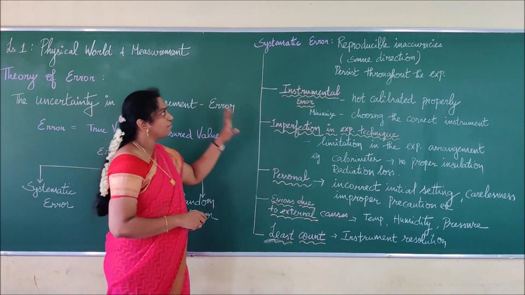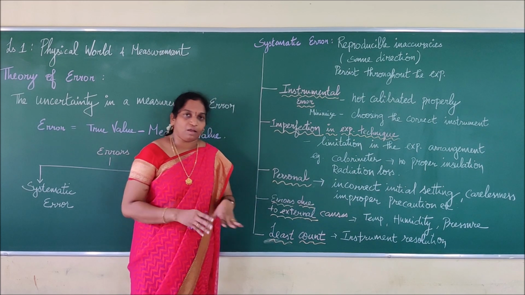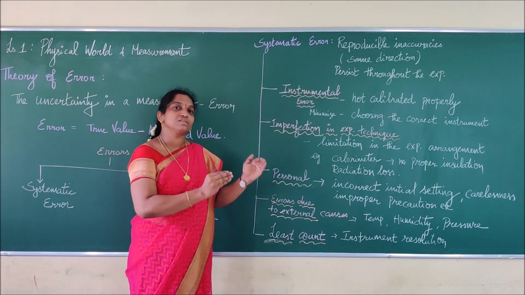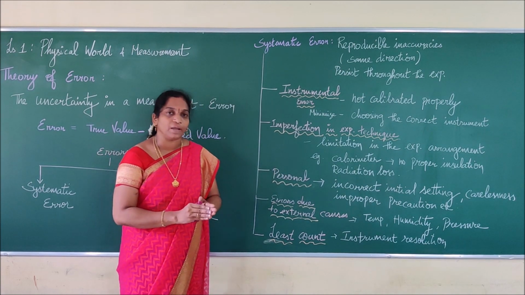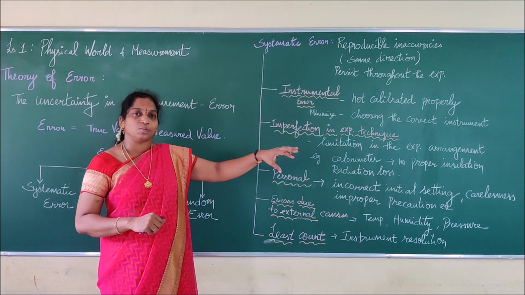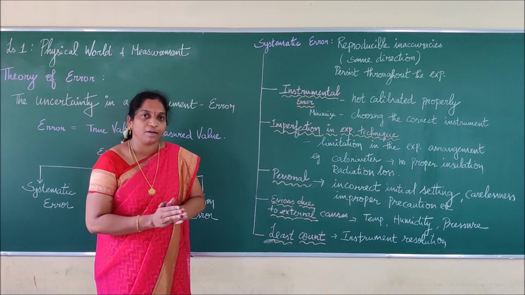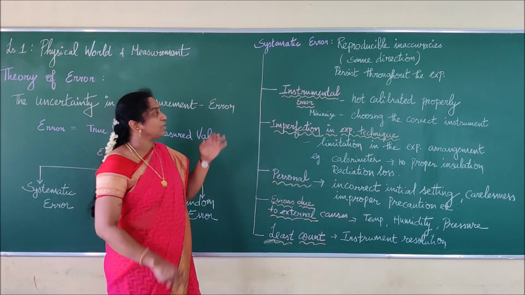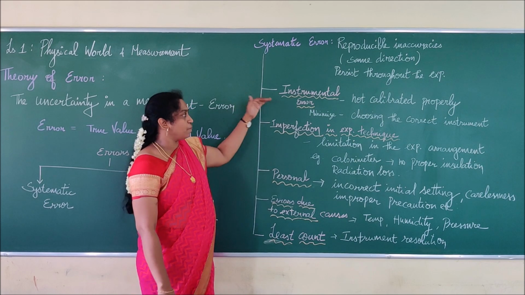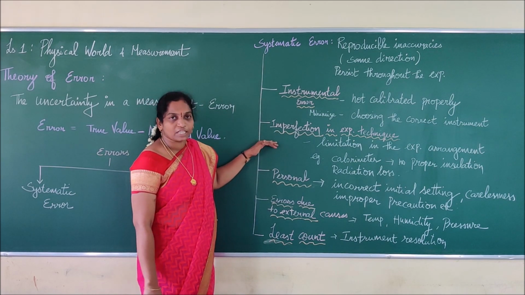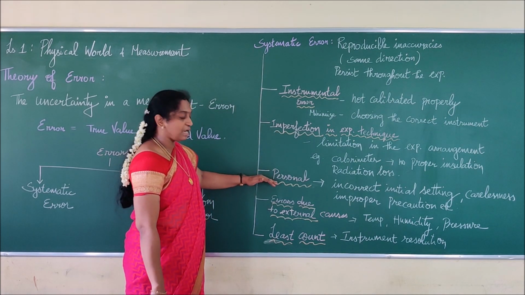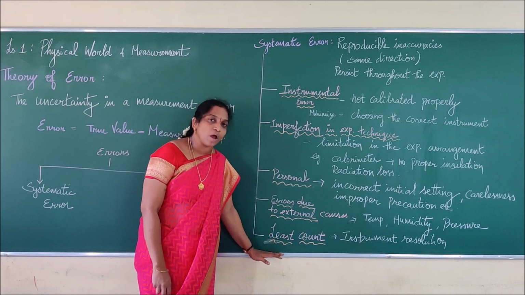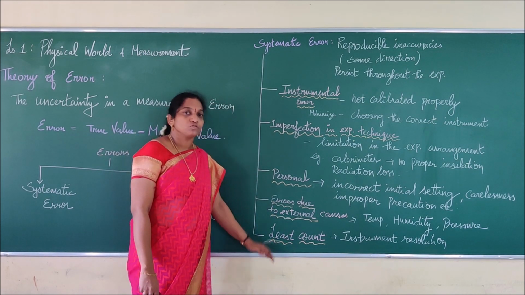So these are some of the types of what? Systematic errors. So systematic error means what? The thing which is repeated systematically throughout the experiment, we call that type of error as what? Yes, it is systematic error. How many types of systematic errors are there? Instrumental error, imperfection in experimental technique, personal error, error due to external causes, and the last one is what? Least count error.